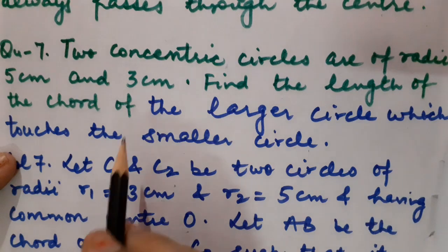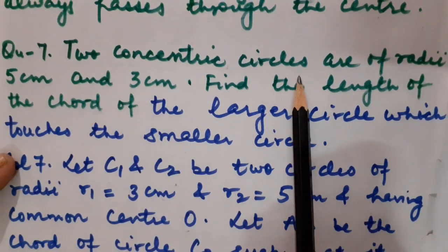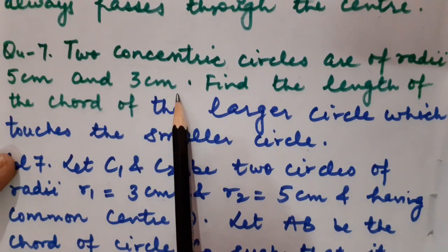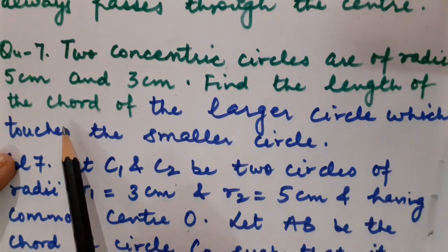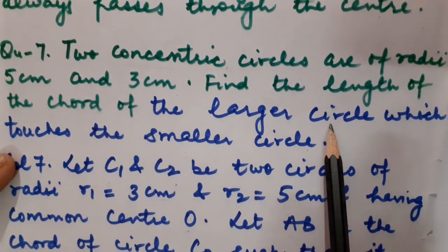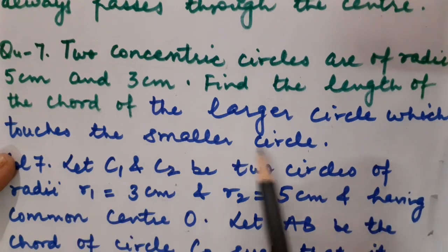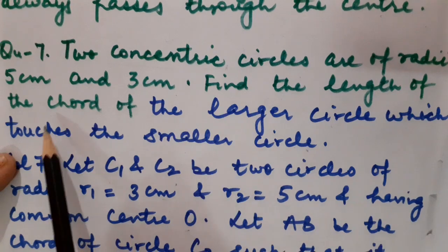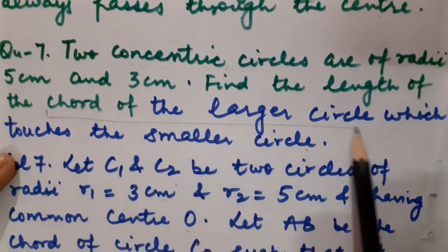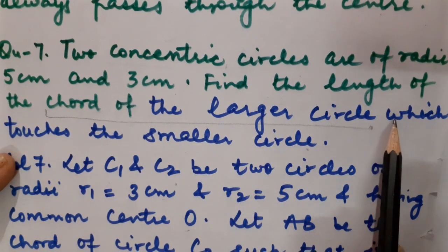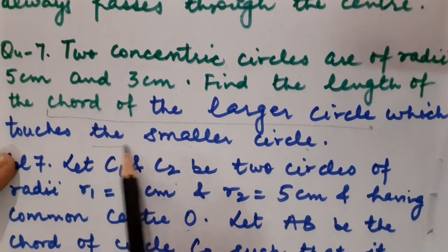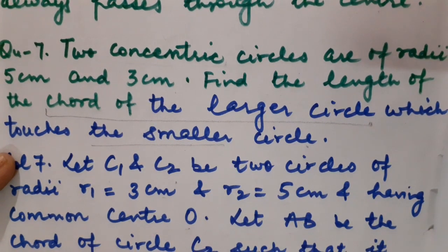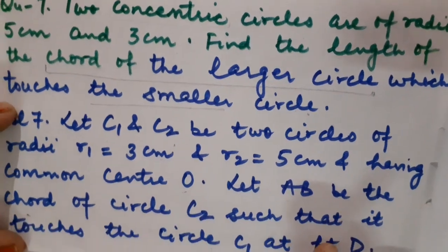Fine. So two concentric circles are of radii 5 cm and 3 cm. Find the length of the chord of the larger circle which touches the smaller circle. From the statement you may have understood that whatever is the chord for the larger circle that is touching the smaller circle would become the tangent to the smaller circle. Correct, students? So let us start its proof.